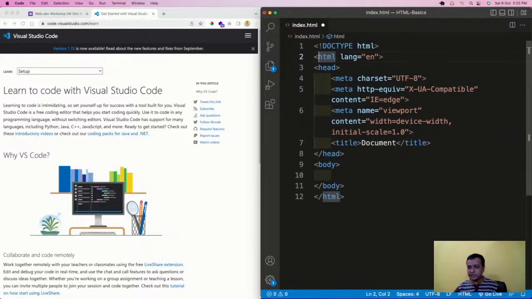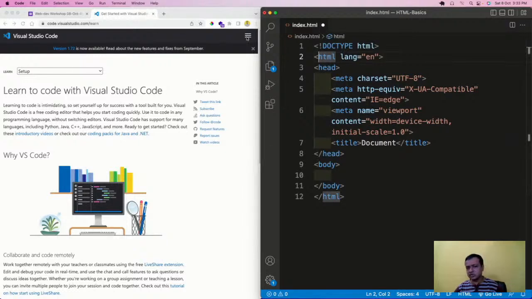All websites or web apps or anything like that are created in three languages: HTML, CSS, and JavaScript. HTML forms the structure of the website. Whatever is written here will be done with HTML. CSS will give the styling, and JavaScript will give the functionality when you click something. Actually, JavaScript is very important.